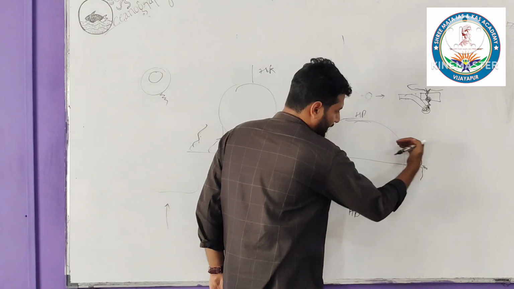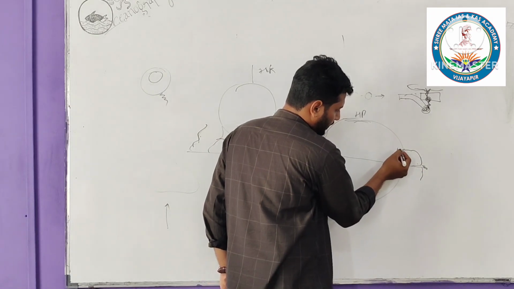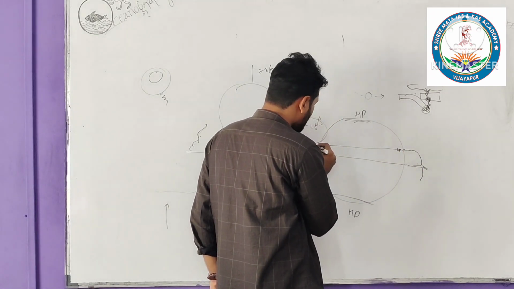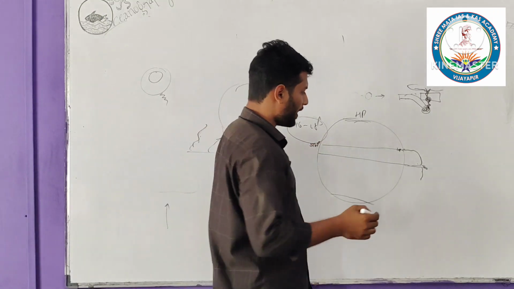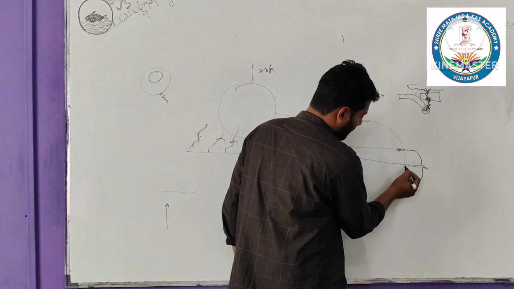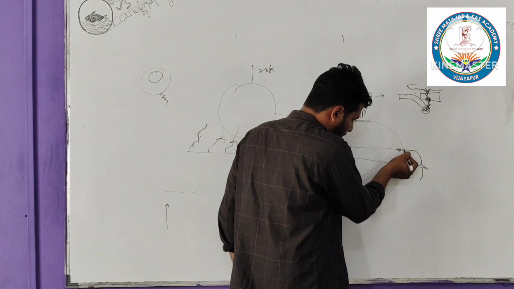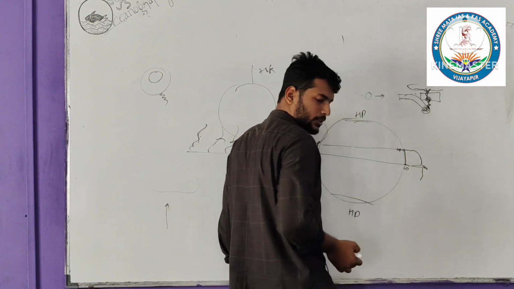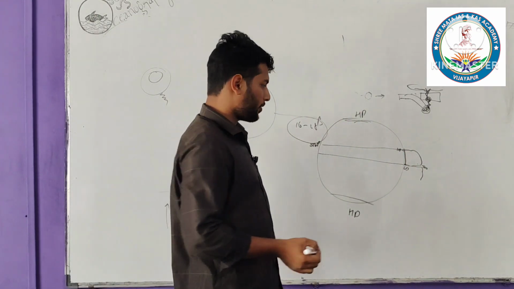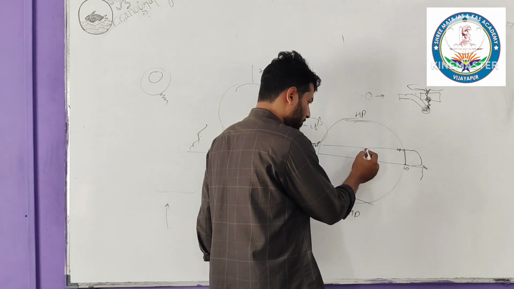Okay, and this will create a high pressure zone. So this is the subtropical high pressure zone. And now what will happen? So this is high pressure region, this is low pressure region, and now the wind will move from high pressure to low pressure. Fine. So that's why high pressure to low pressure.